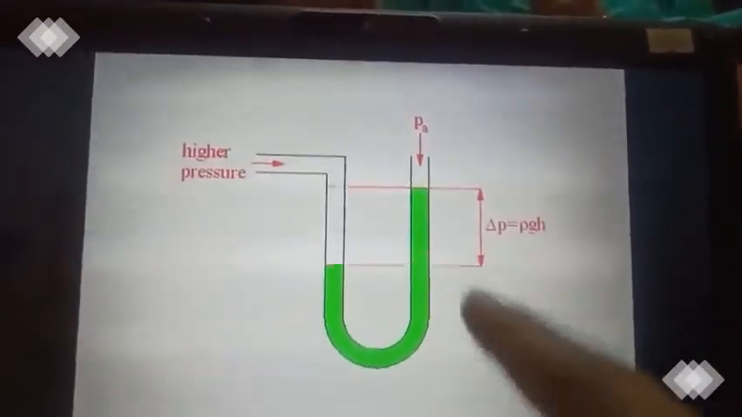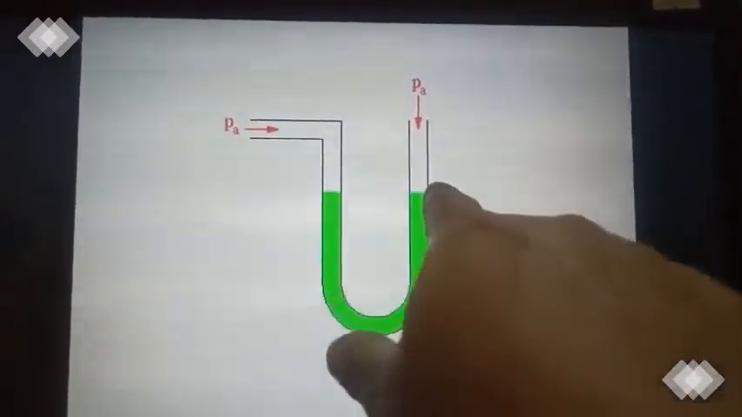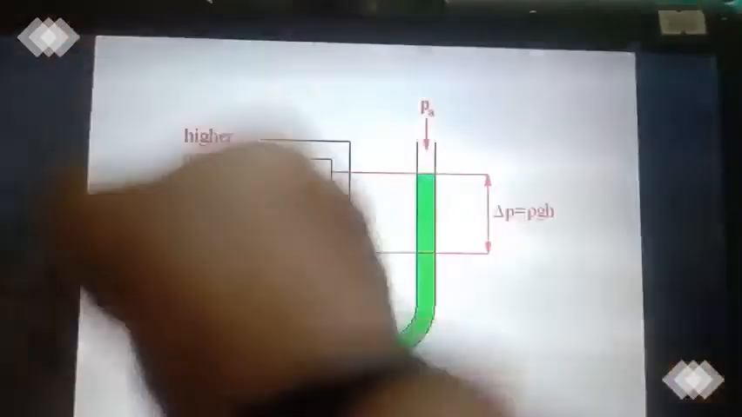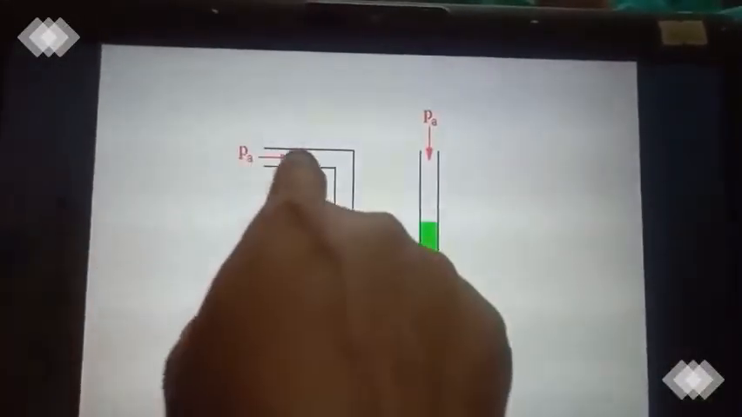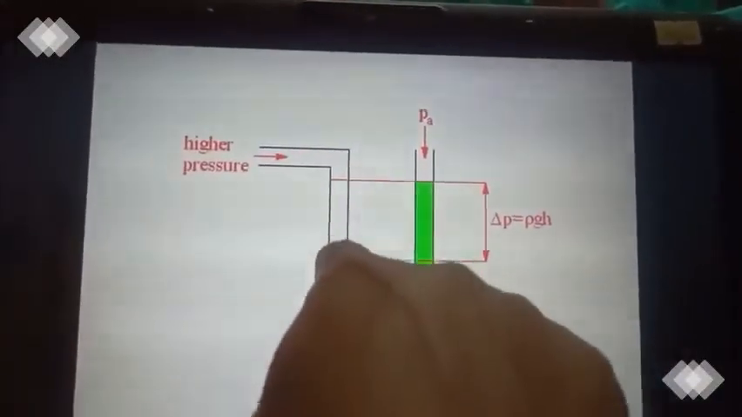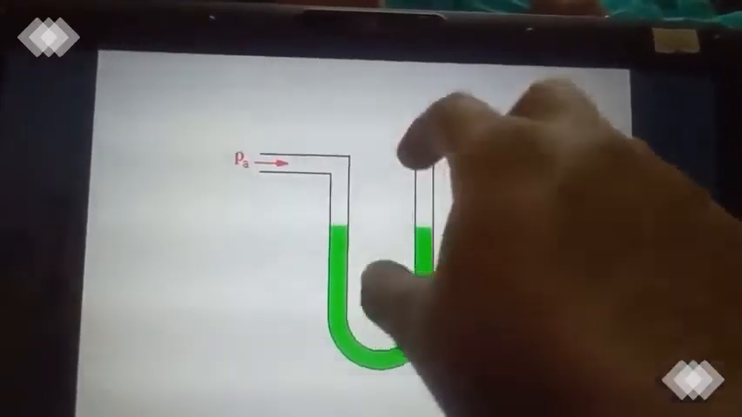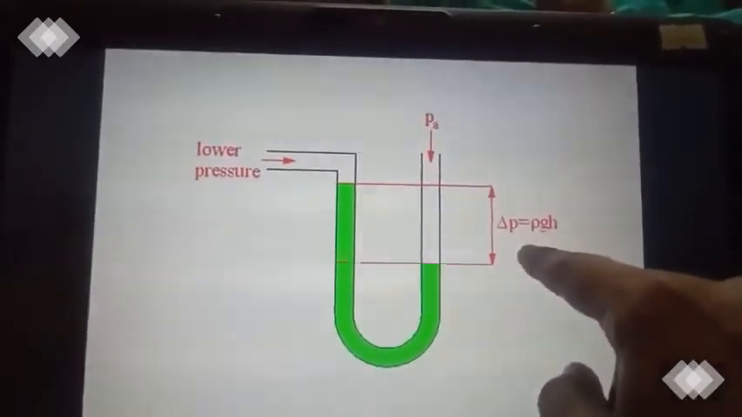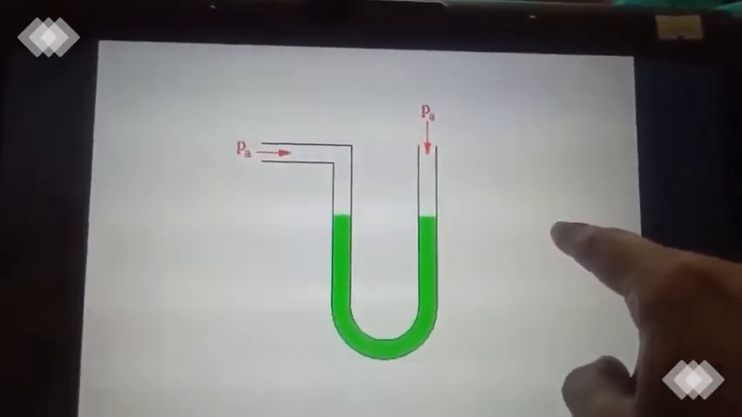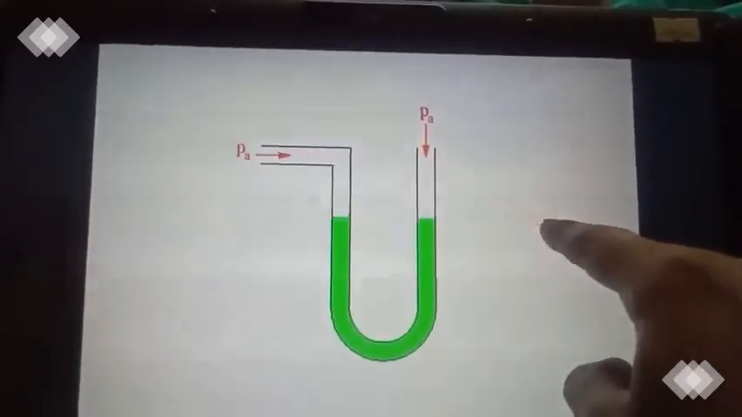Look at this one. You can see at first both are at the same level. So when you immerse the funnel inside the water, what will happen? It creates a high pressure. So the liquid is moving down. When it moves down, it increases here. So that height difference will give you the pressure difference. Clear? Rho g h. So the pressure difference is rho g h. Rho is the density, g is the gravity, h is the height.